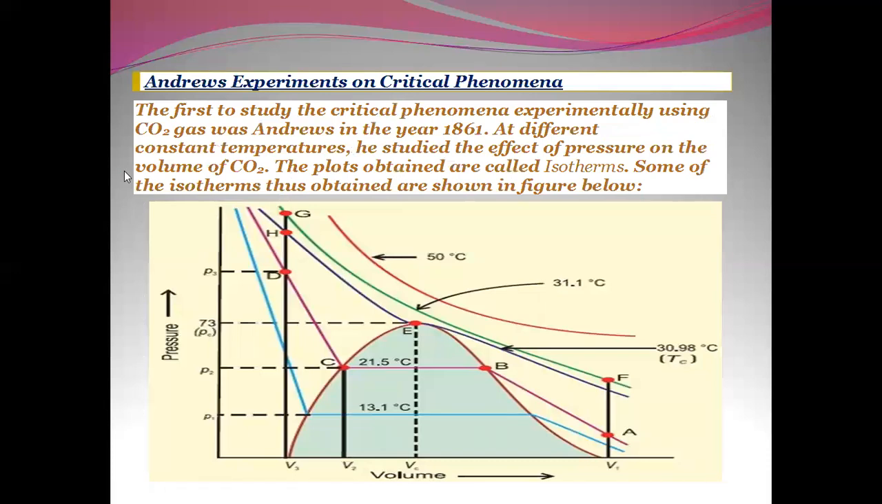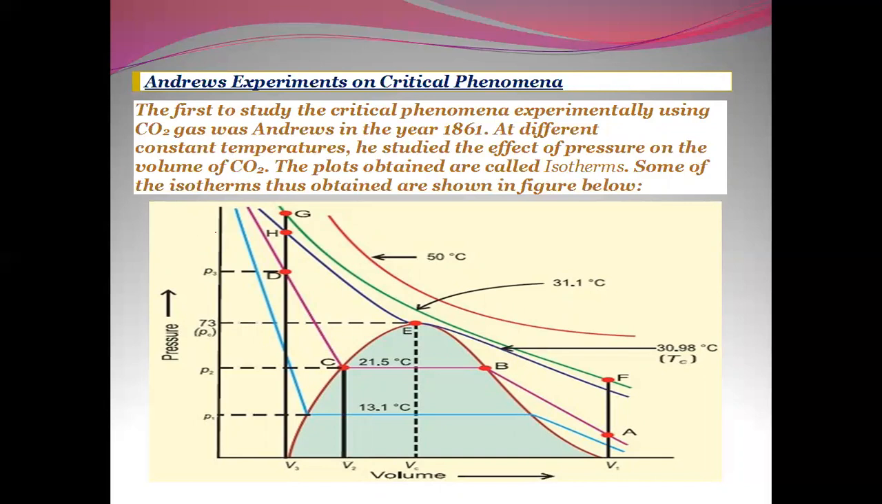So Andrews' experiments on critical phenomena. The first to study the critical phenomena experimentally using carbon dioxide gas was Andrews in the year 1861. At different constant temperatures, he studied the effect of pressure on the volume of carbon dioxide. Plots obtained are called isotherms.